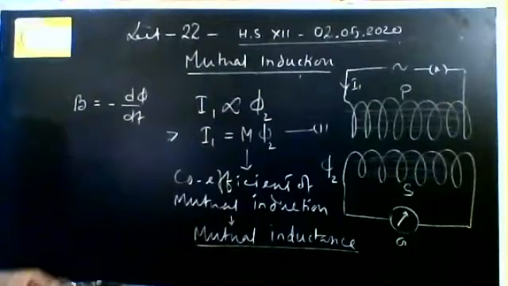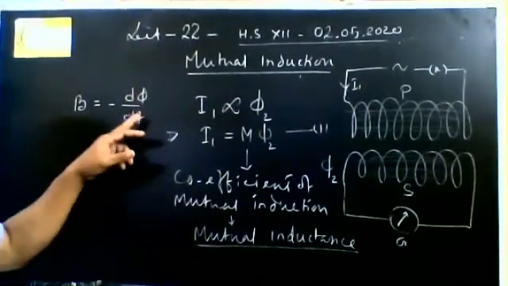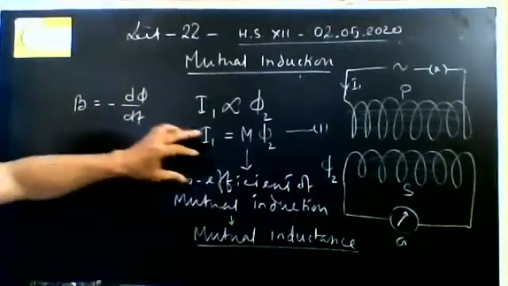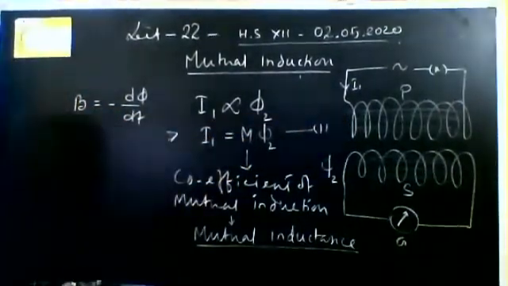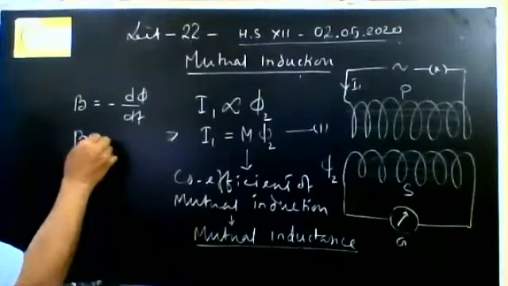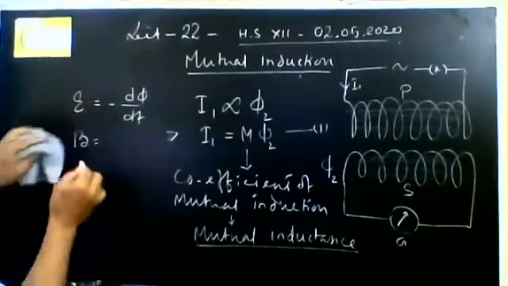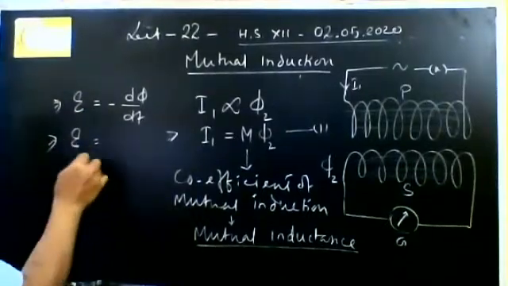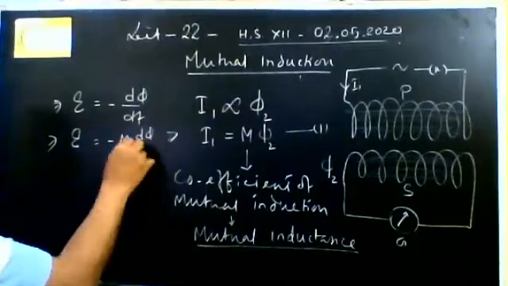And if we replace phi, that is magnetic flux, due to the change in current in the first coil, then this expression will become, that is not B, it is EMF, EMF is equal to minus M d I1 by dt.